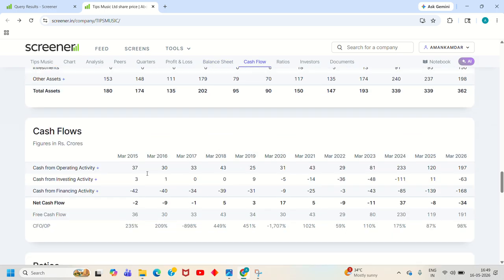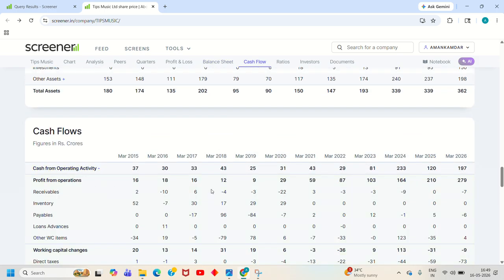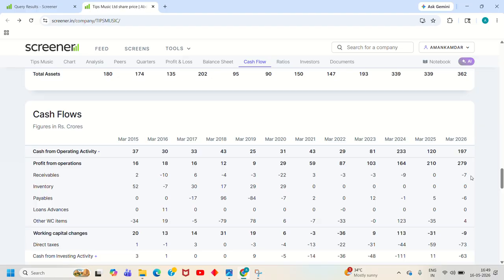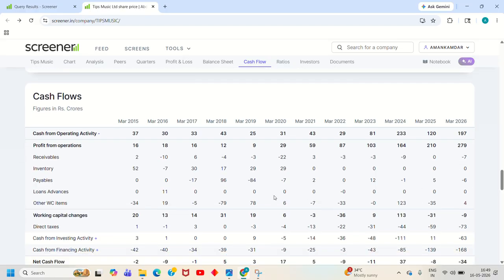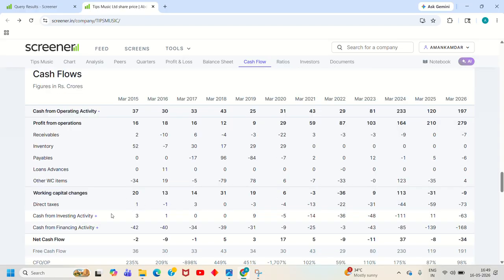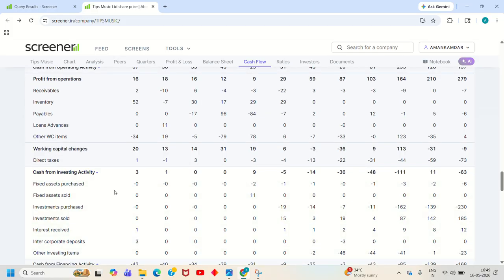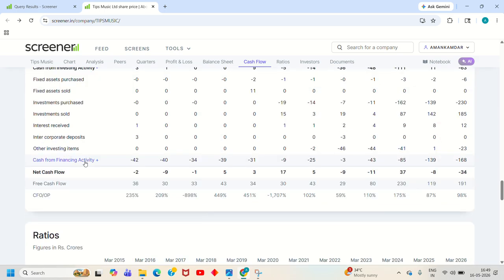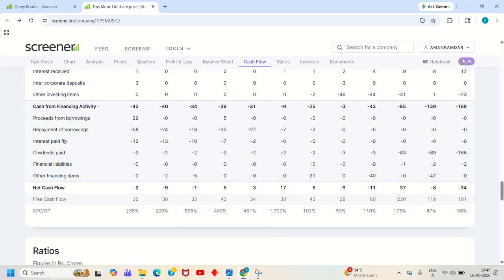Now we move on to the cash flow. So here is cash flow from operating activities. We can see that there is profit from operations mentioned. Now receivables, the receivables is negative 7 crores, so the company has sold its goods on credit as well. Now payables are also mentioned here. Now working capital changes. Now cash flow from investing activities, we want to check the investing activities. Here we can see that the company has purchased some investments over the last 3 years, and they've also sold relatively.